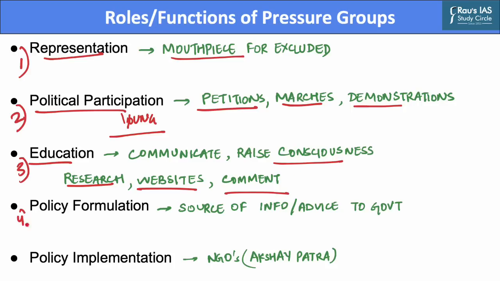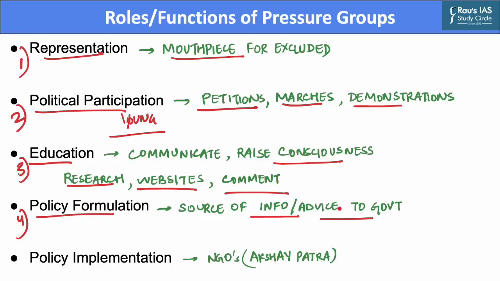The fourth function that these groups perform is policy formulation. Although pressure groups by definition are not policymakers, this does not prevent them from participating in the policy making process. The pressure groups are a vital source of information and advice to the governments.